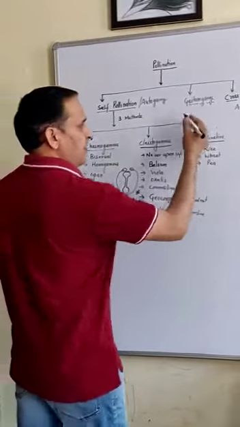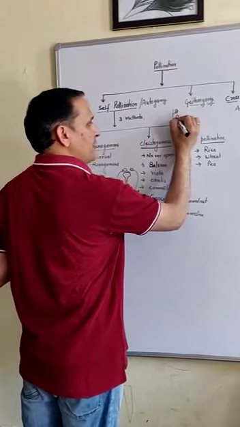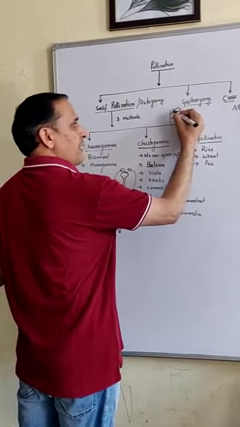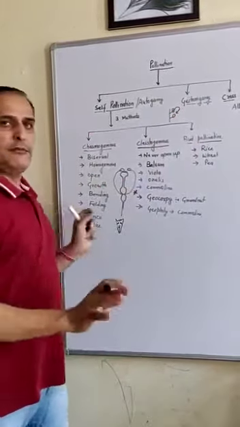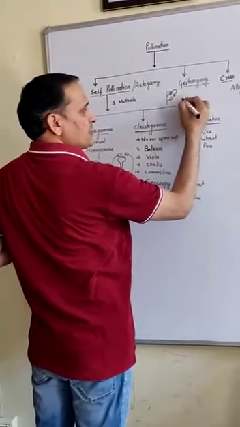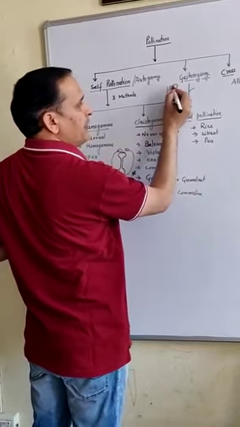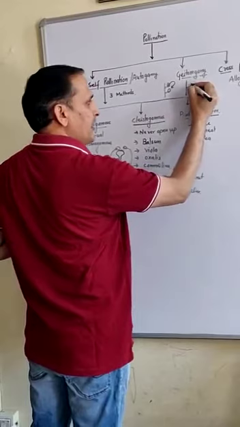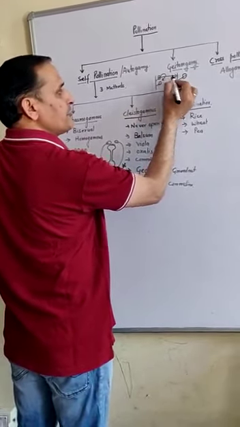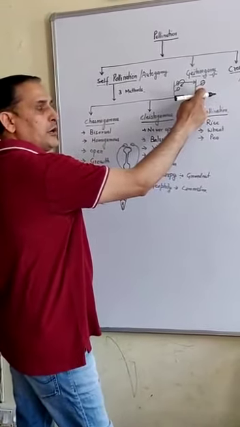For example, if this is a male flower and that is a female flower, the transfer of pollen grain from anther to the stigma within the same plant is called geitonogamy. Or, if it is a unisexual plant, here you have only the male plant and there the female plant, the pollen grain gets transferred from the male plant to the female plant of the same species.